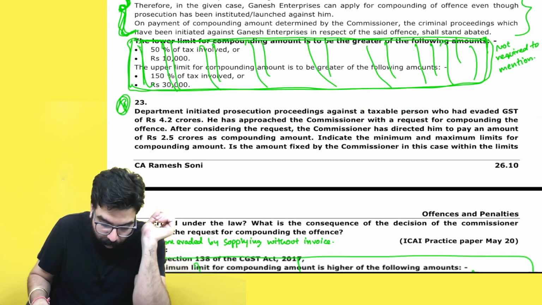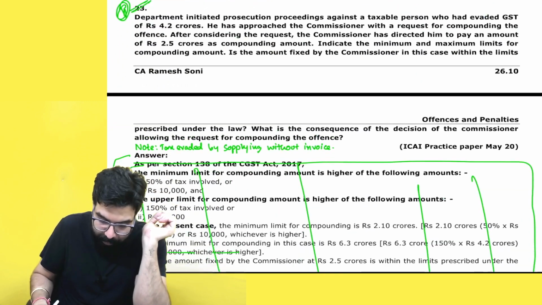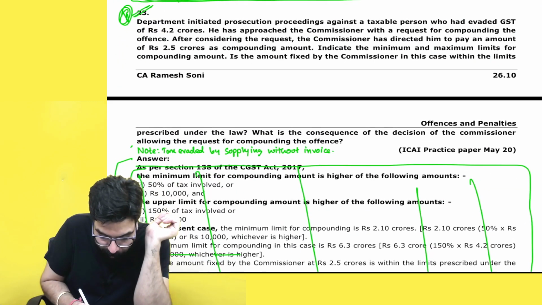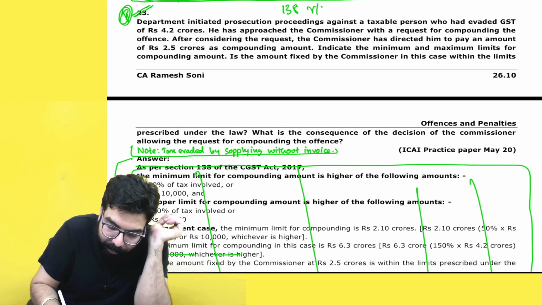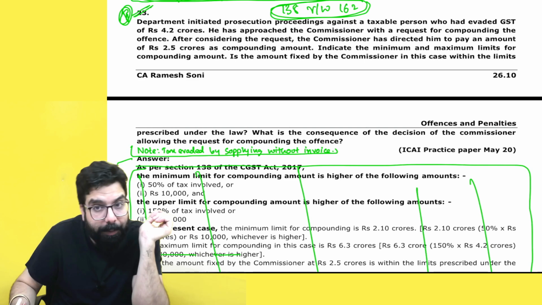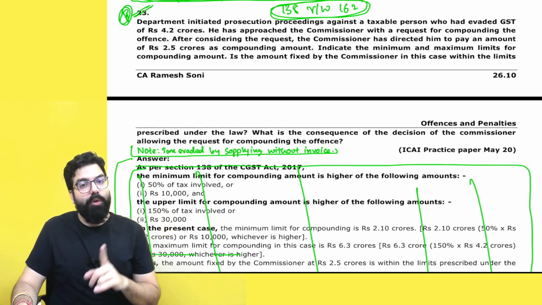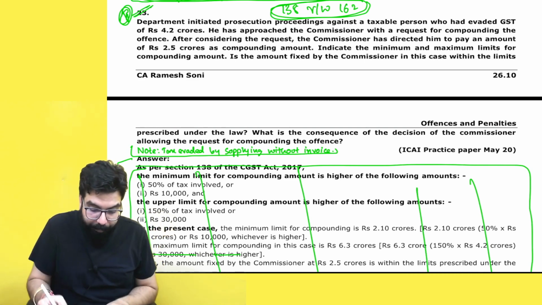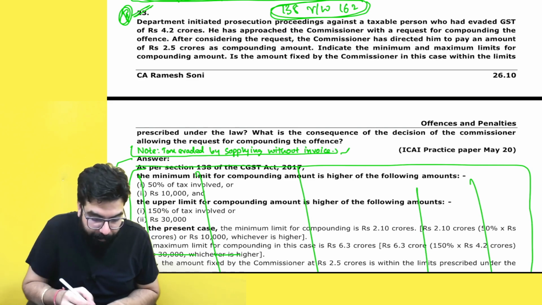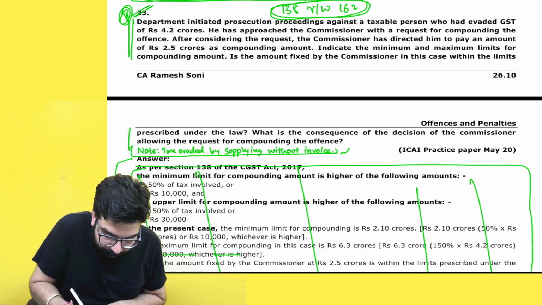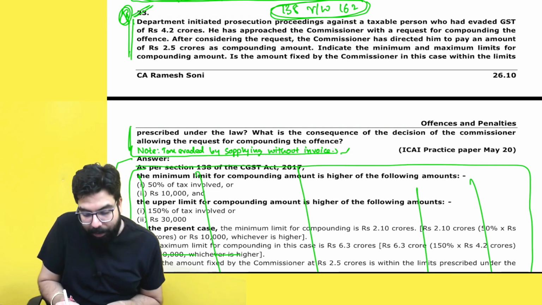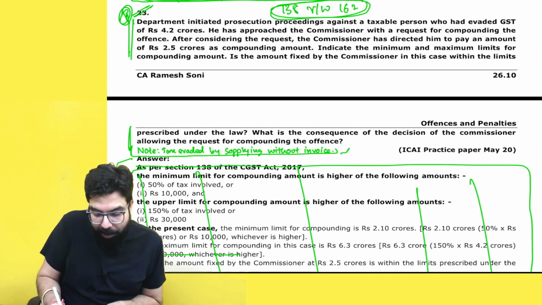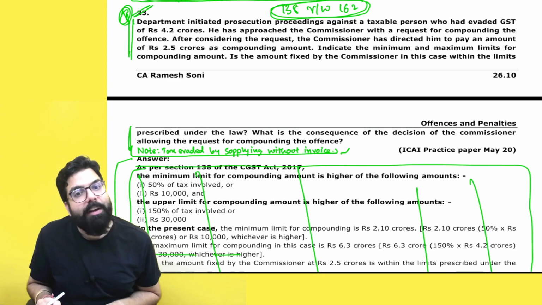Okay. In question number 23, I have added one small part in the question because section number 138 read with rule number 162, which is compounding, has been amended now. Please see the amendment video before you go ahead and study this. Before you solve this, you should have seen the amendment video. Now, in the question, write a note on tax evaded by supplying without invoice. You have supplied without invoice and you have done a tax evasion.